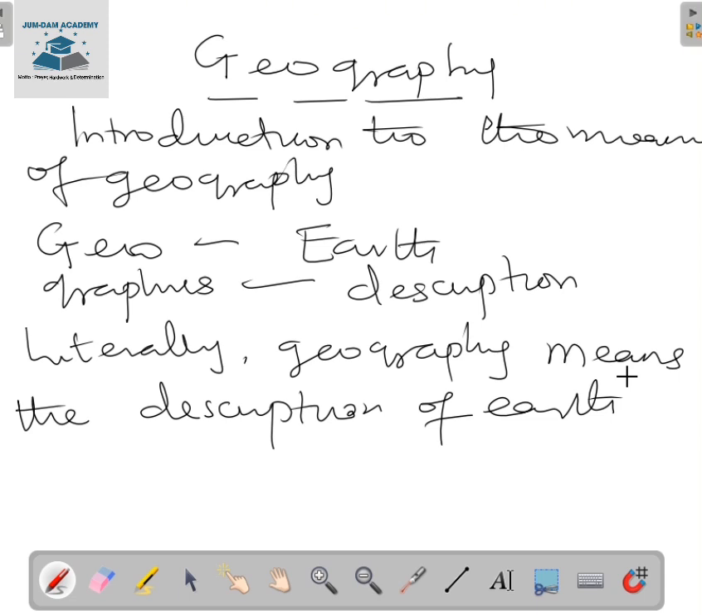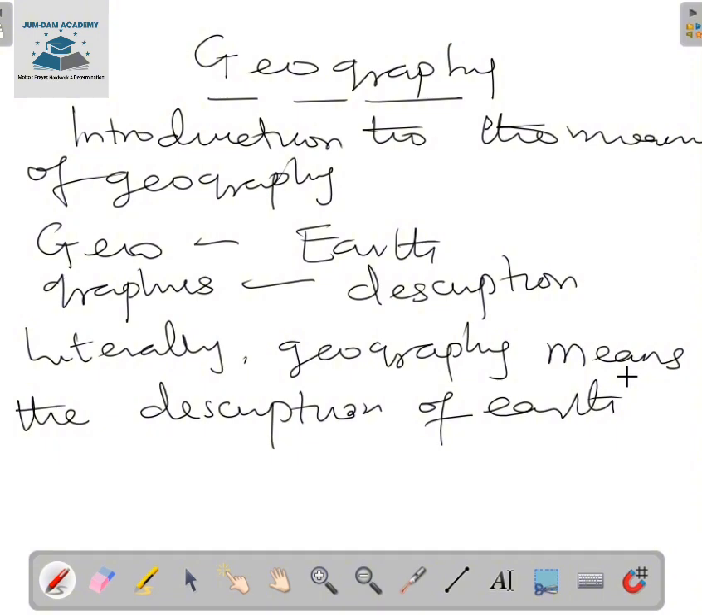That is what geography is all about, teaching us how we can manage the earth's resources in a sustainable way. That is, in a way that it will be available for we, the present generation, and also the future generation. That is what geography is here to teach us.